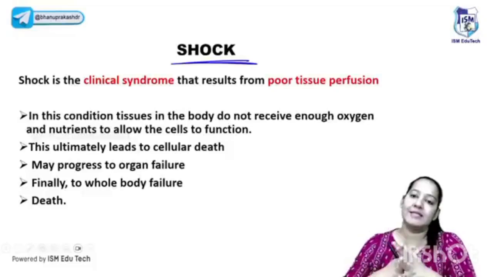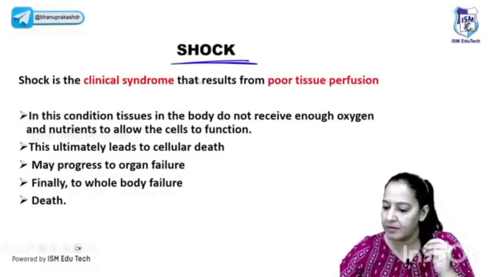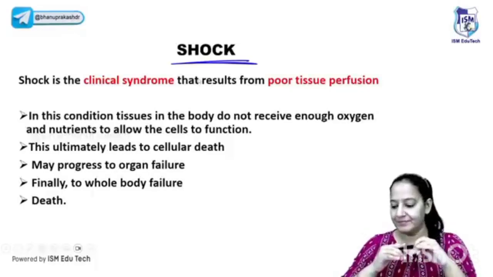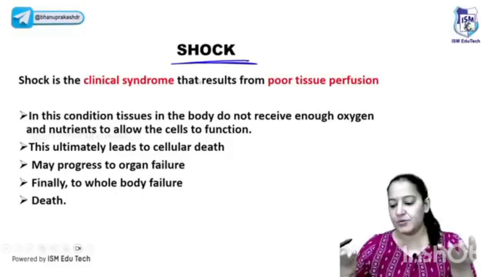We require blood supply to all these cells. Why? Why do all the cells require blood? Can you tell me the answer? Because it contains oxygen. All the cells require pure oxygen. That's why all the cells.